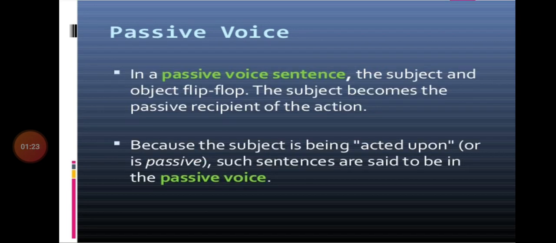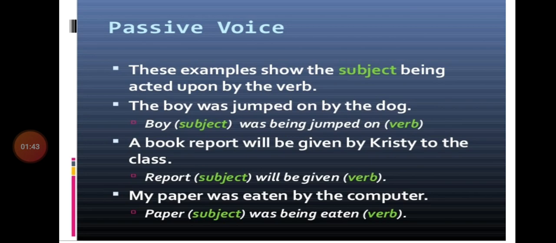Passive voice. In the passive voice sentence, the subject and object flip-flop. The subject becomes the passive recipient of the verb, because the subject is being acted upon, or is passive. Such sentences are said to be in the passive voice.